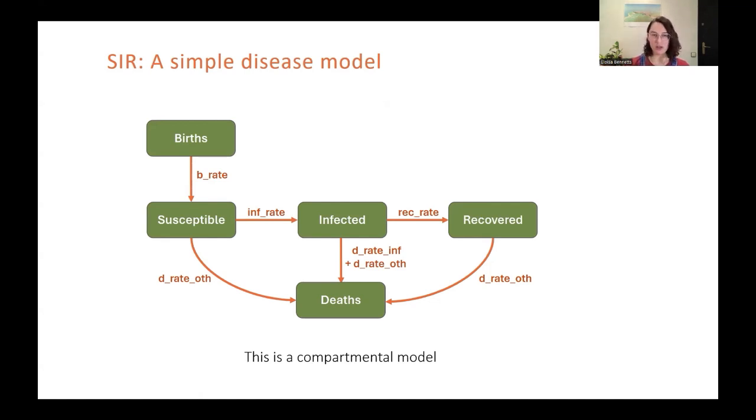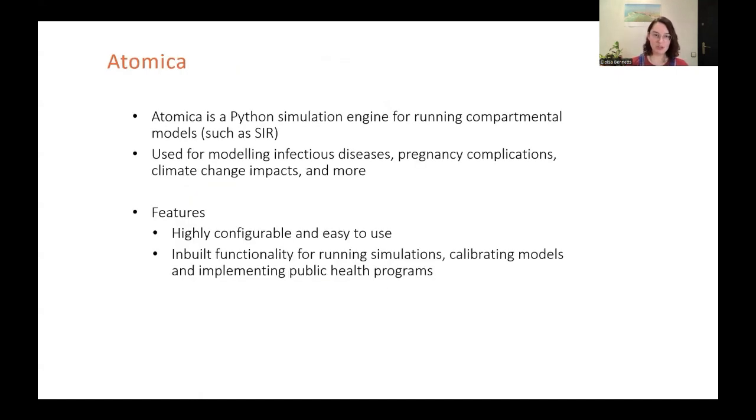So how do we actually model something like this? Well, this is where Atomica comes in. Atomica is a Python simulation engine for running compartmental models, such as this one. It's used not only for modeling infectious diseases, but also for pregnancy complications, climate change impacts, and many more. It's highly configurable and easy to use, thanks to all of its inbuilt functionality, which gives support for running simulations, calibrating models, and implementing public health programs.